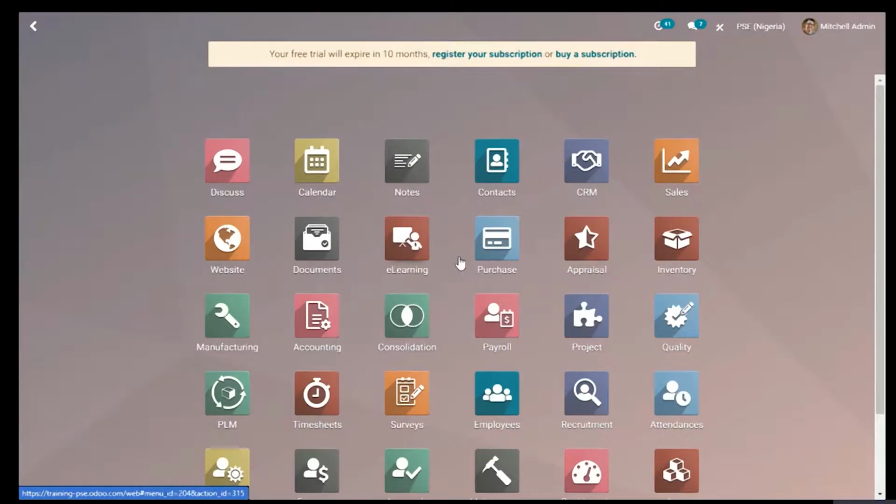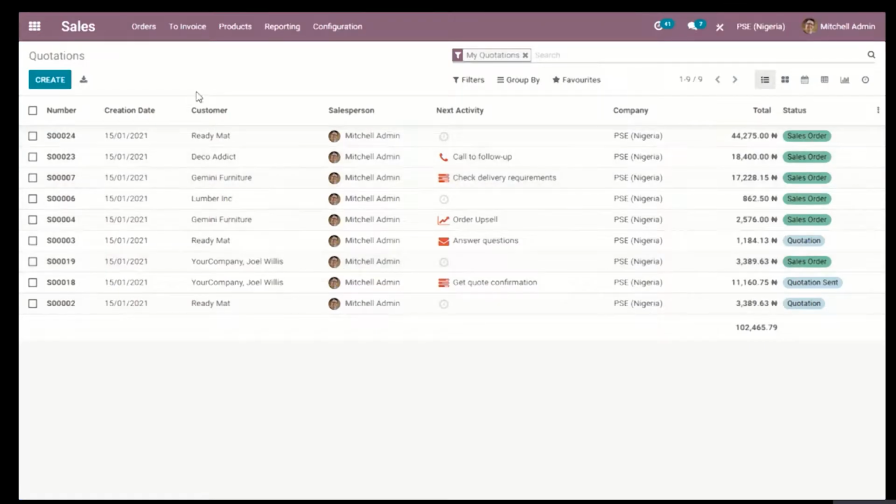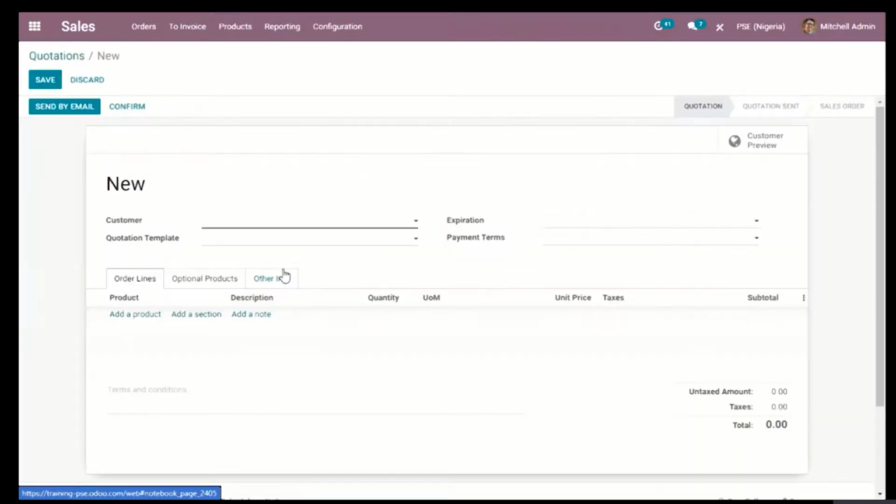Quickly now, I'm going to go to the sales module. Just like the purchase module, where we have the process of RFQ to purchase order, we also have the process of quotation and orders. Now, quickly, I'm just going to create a quotation, and unlike the purchase module where we need to buy, this time we are actually selling what we have in our database in stock for our business.